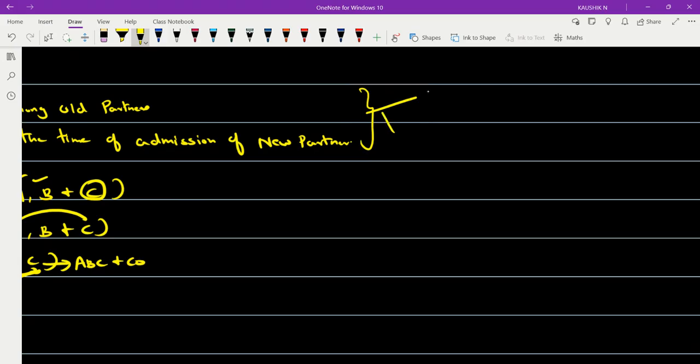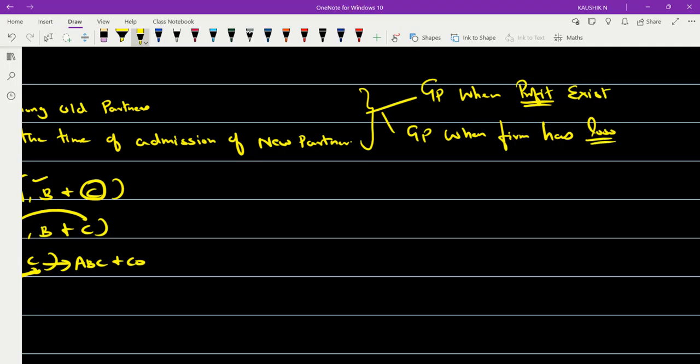Guarantee of profits when profit exists, that means the firm has earned profit, or guarantee of profits when the firm has a loss. So when profit exists, how to do it, and when loss exists, what needs to be done. These two we have to understand.